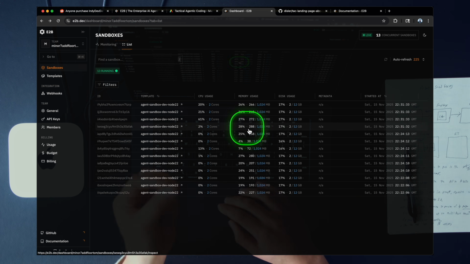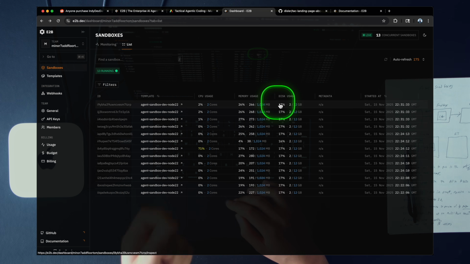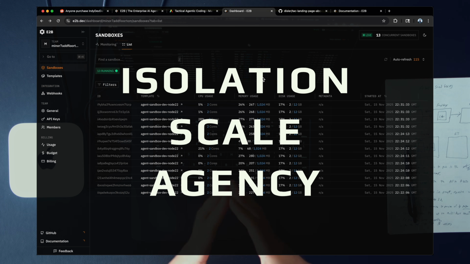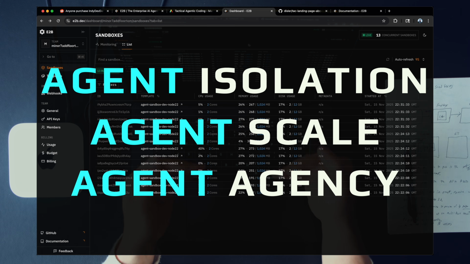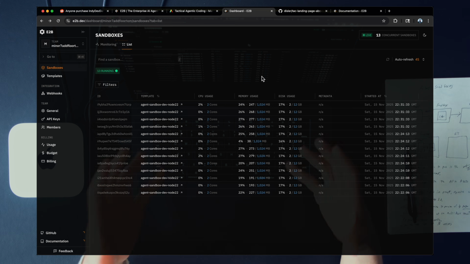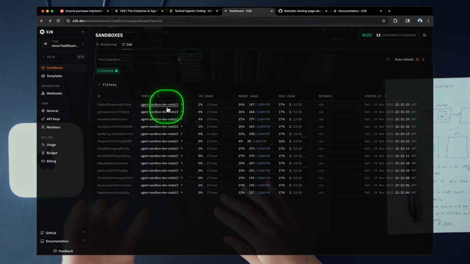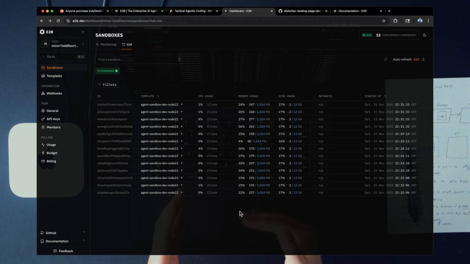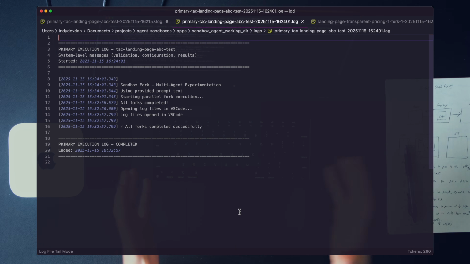And so what do agent sandboxes give us? It gives us 3 things: isolation, scale, and agency. And by us, really it gives your agents these 3 things. So isolation: it gives your agents dedicated environments that are safe, destroyable, and ephemeral. You can spin them up, you can spin them down, just like your agents themselves. You really want to be thinking about your agents as deletable resources with a single purpose. You want focused agents accomplishing specific tasks, and when they're done, they're gone. This lets us bypass many context problems very quickly.